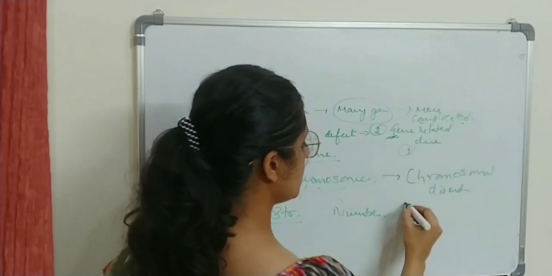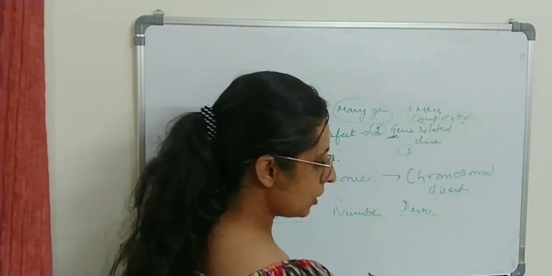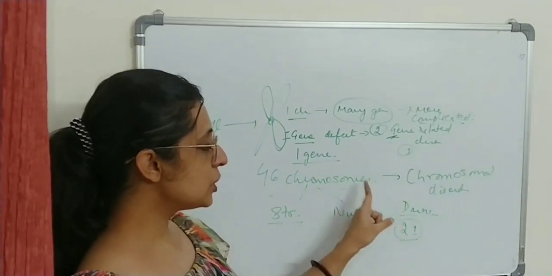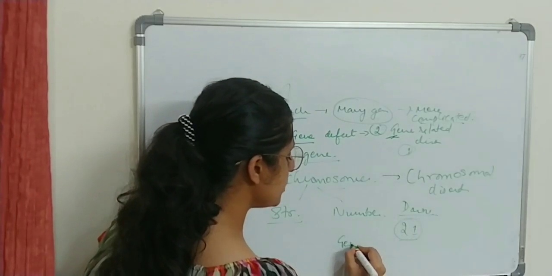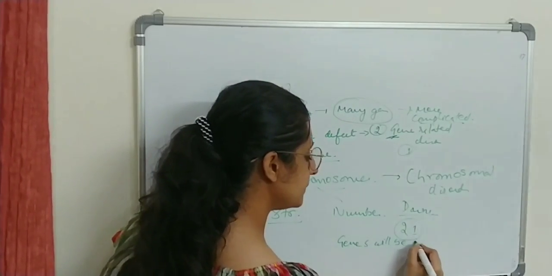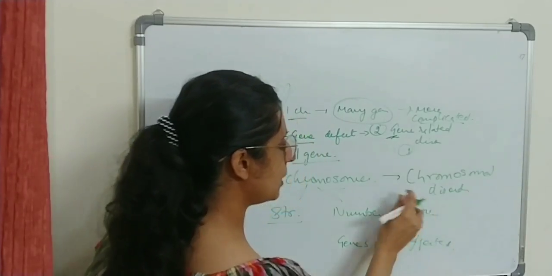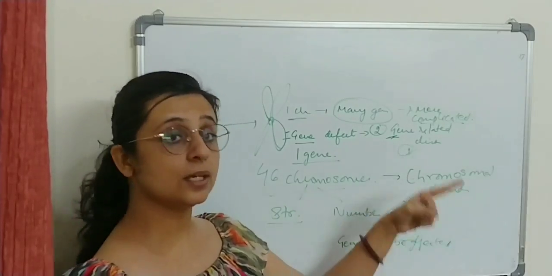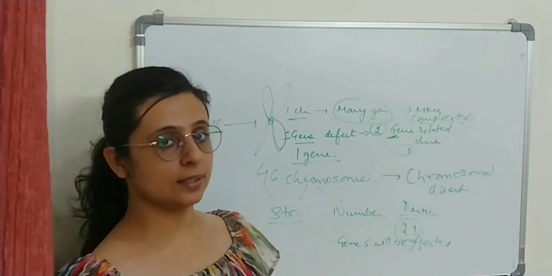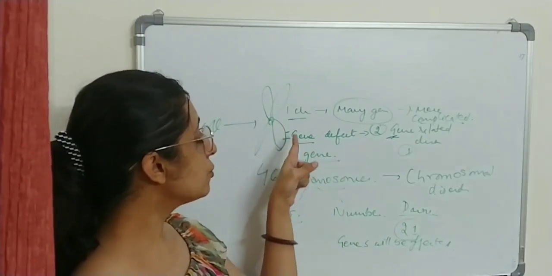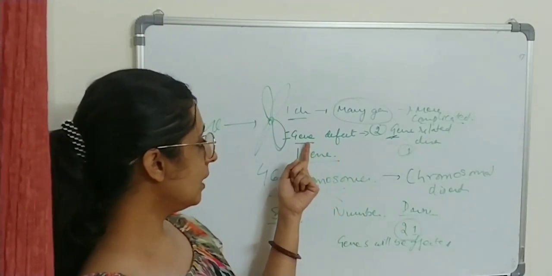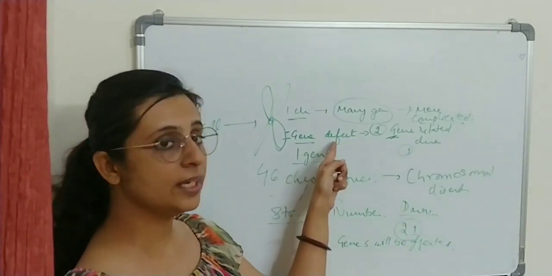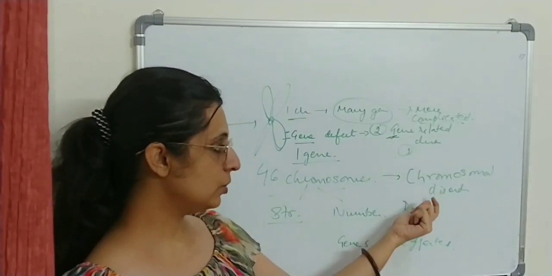Like you can see in Down syndrome, which is a chromosome related disorder, trisomy 21. Will it cause only one type of defect in the patient? No, multiple genes will be affected in a chromosomal disorder. A chromosomal disorder is likely to cause more symptoms and more defects in the patient, because one chromosome can have so many genes and so many gene regulatory factors will be affected, so it will be more harmful compared to a gene defect, which will have a lesser effect.